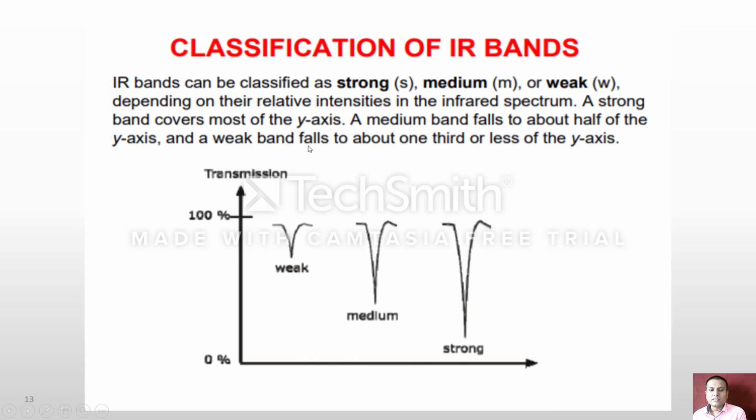The IR spectra generally show three types of peak: the weak peak, medium peak and strong peak. The IR spectrum is plotted along the y-axis and x-axis. Along the y-axis the transmission is given, along the x-axis the wave number is given. If such a weak signal comes, it is called weak frequency. Such a one is called medium frequency, and such a one is called strong frequency.